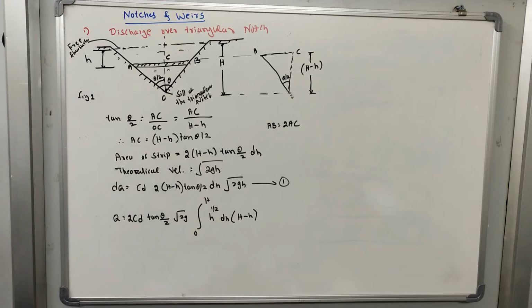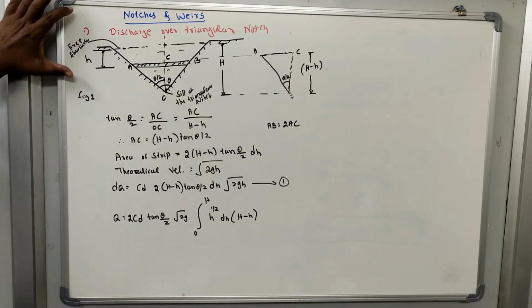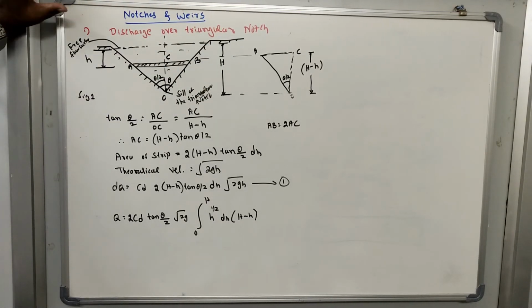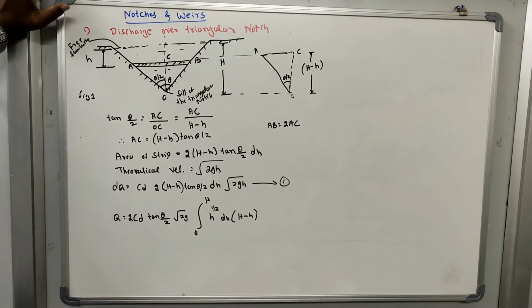Now refer to this figure. Capital H is the height of water above the sill of the triangular notch up to the free surface.